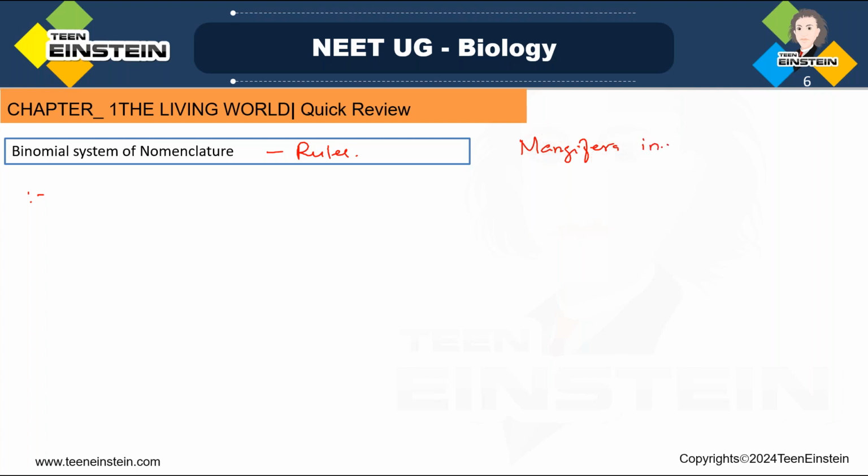Again I'm writing here Mangifera indica. When we are printing biological names, they should be in italics. This shows their Latin origin. Printing of biological names should be in italics to show their Latin origin.